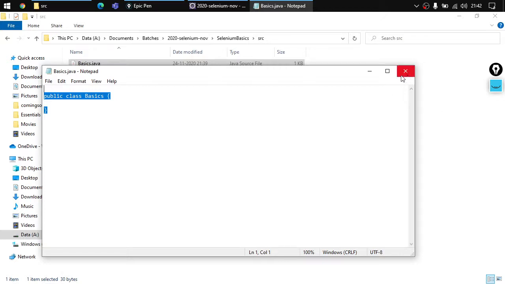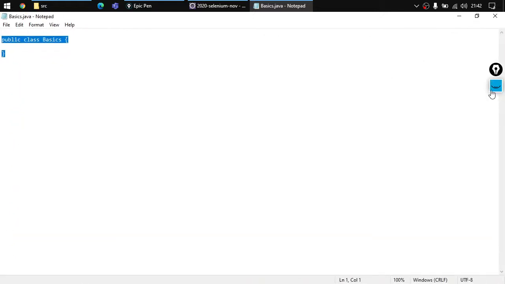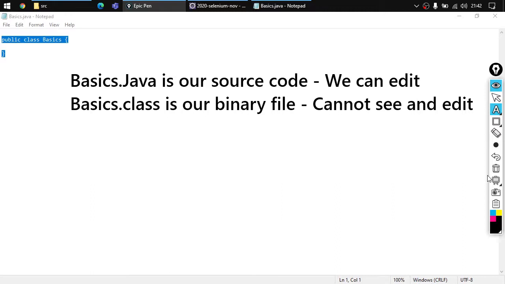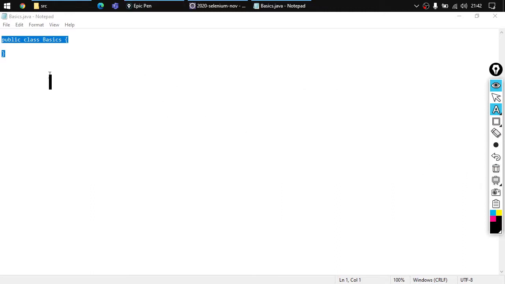Now, why do we require a class file when we already have a Java file? The thing is that whenever we execute code, the Java file gets converted to a class file. Class file is something that has to be executed, right? So it is an executable file. This will be executed, but not directly.